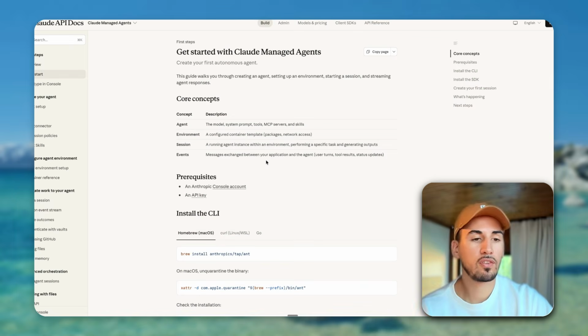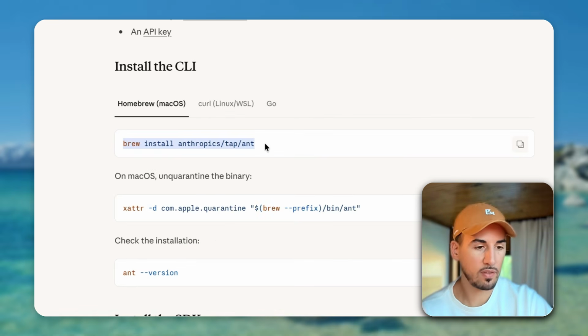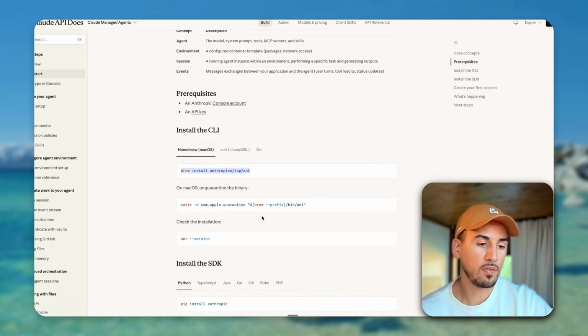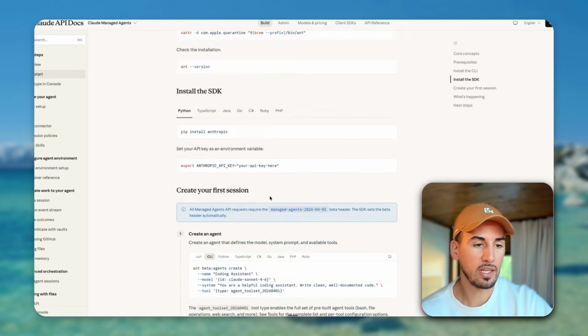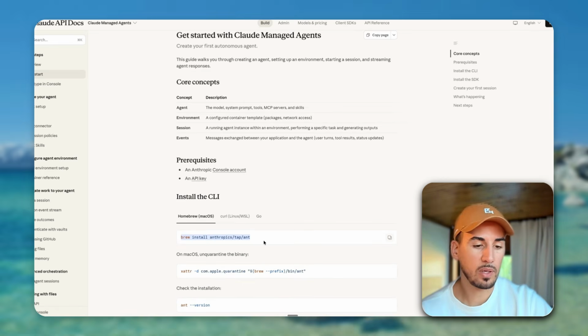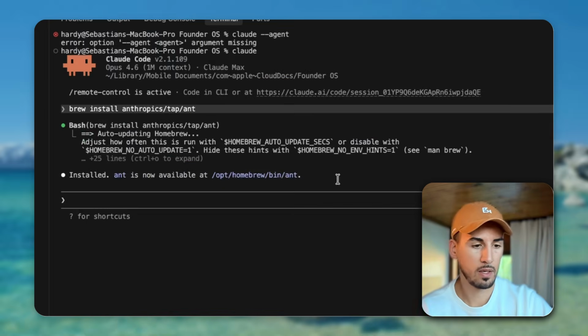To get started, the easiest way is if we just go look at the Claude settings, and if you're on a Mac, you can go copy this prompt and put that into your terminal. If you're on Windows, you'll have the other installation guides here as well. So we're going to grab this, put this into the terminal. And next we're going to have to install the Anthropic SDK as well.